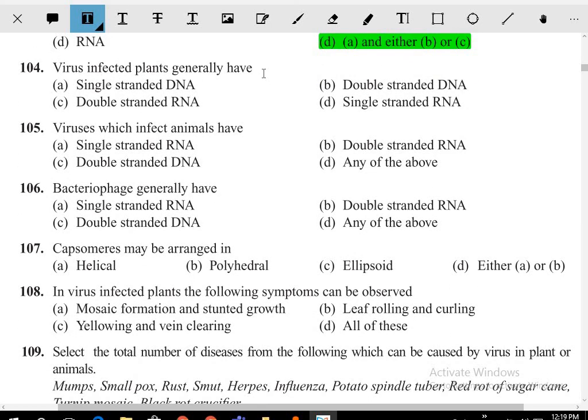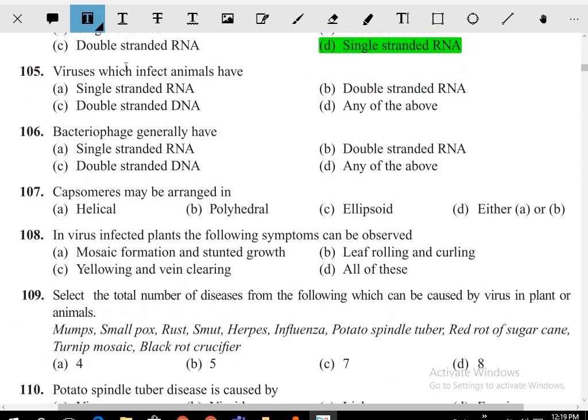Generally, a virus infecting the plant will have what? Single stranded RNA. Virus which infects the animal is having what? This is having any of the above.